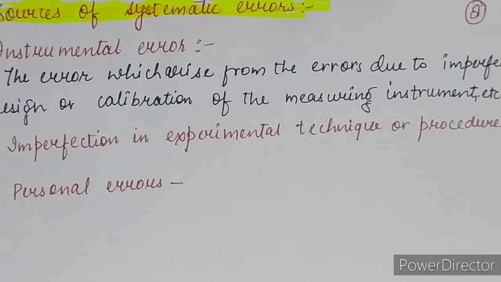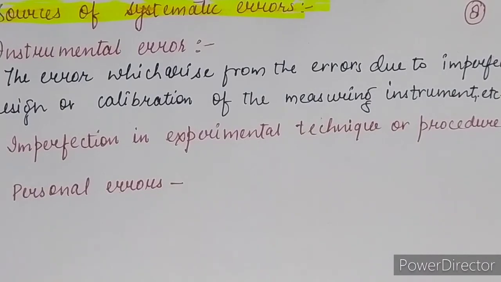Sometimes suppose we are using a battery, so the battery is continuously used. You know it very well. This is a precaution in the experiment: while you are using the battery, after the completion of the experiment you have to turn off the battery. Otherwise the battery will become discharged. Suppose on the first day you get the accurate reading, on the second day you get a little bit of error in the reading, and on the third day you get more error.